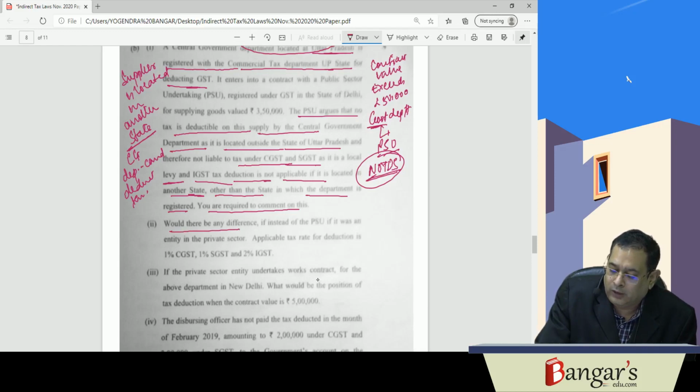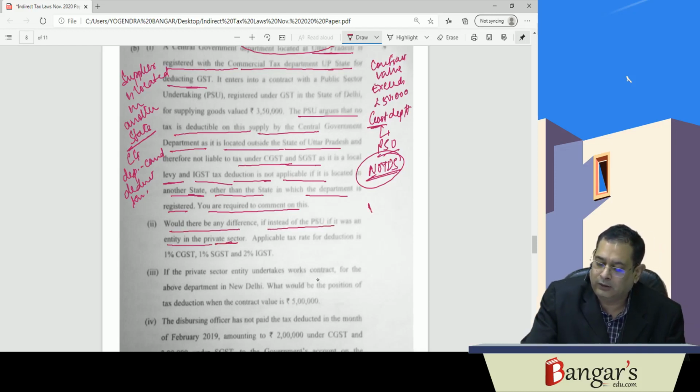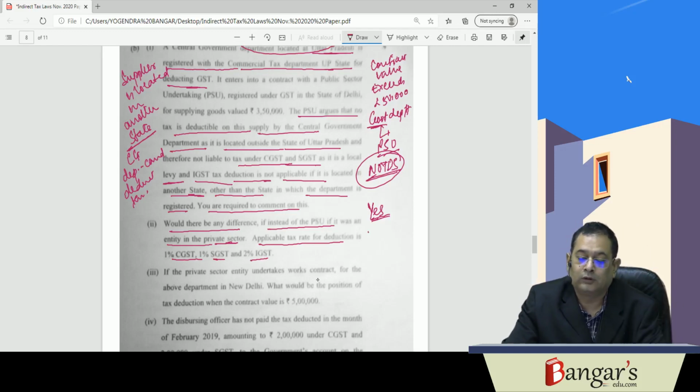Now would there be any difference if instead of a PSU, this is an entity in the private sector? Well, yes, in that case TDS will be attracted and the applicable tax rate for tax deduction will be 1% and 1%, or 2%. Here the supplier is in Delhi and the place of supply is where the goods are delivered, which is UP.